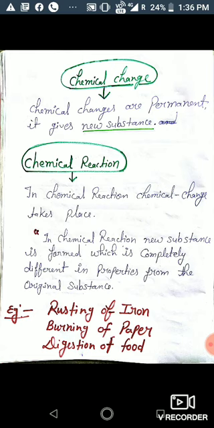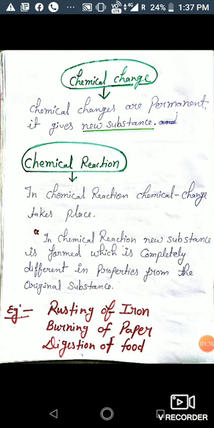Students, in previous classes you all have studied about chemical changes, right? So what is chemical change? Chemical changes are permanent changes. It gives new substance. So in chemical change, a new substance is formed. Except this, you also have learned about physical change. So what is physical change? In physical change, no new substance will form, but in chemical change, new substance will form. So chemical change is just opposite to physical change.